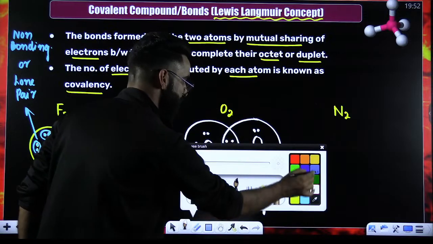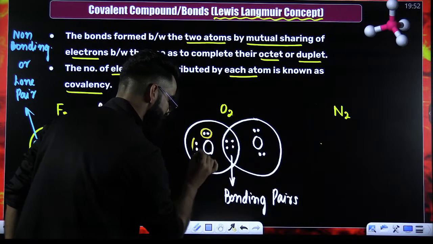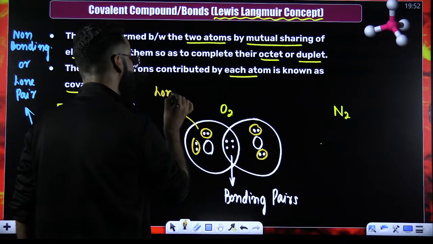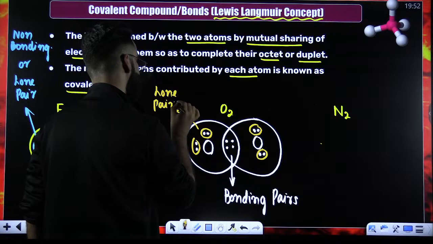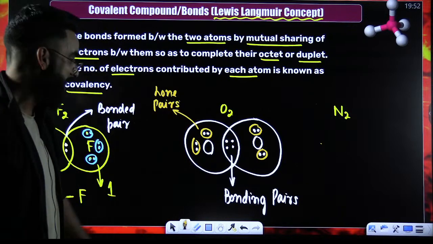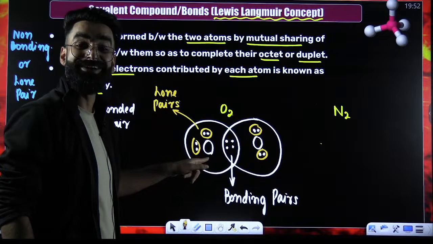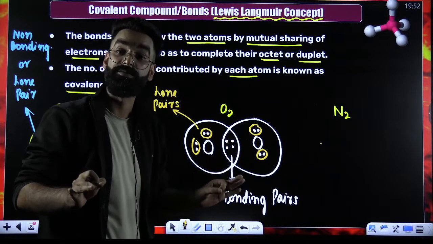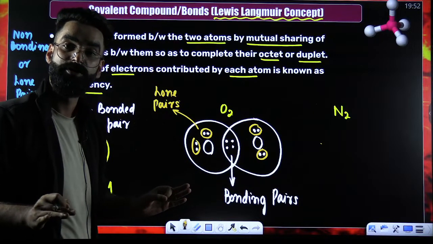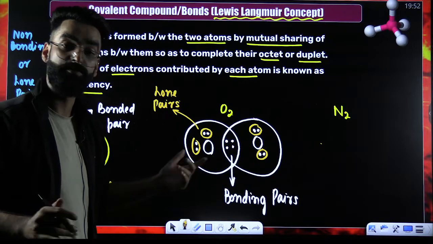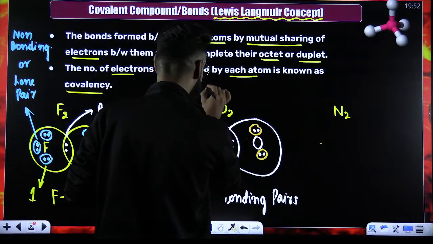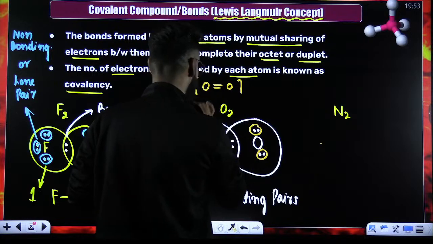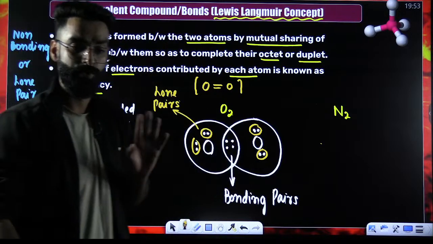And similarly, the other electron pairs I'll be calling the lone pairs or non-bonding pairs. Now, each oxygen atom contributed 2 electrons. Whenever each atom contributes 2 electrons, at that point of time, a double covalent bond is formed. When does a double bond get formed? When each atom contributes 2 electrons.